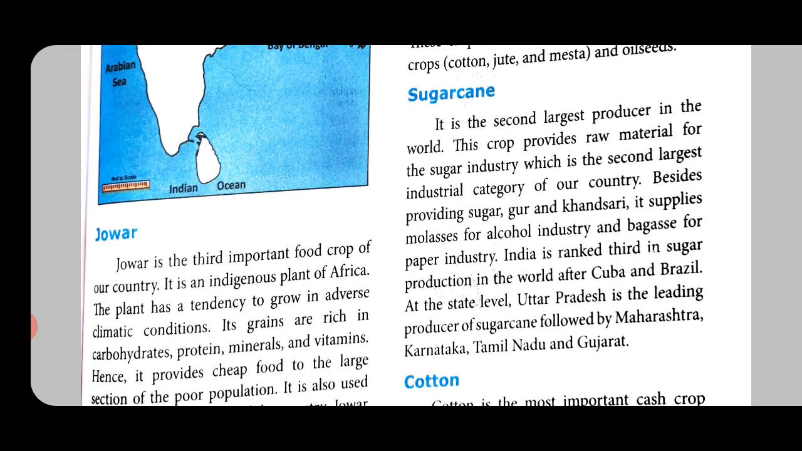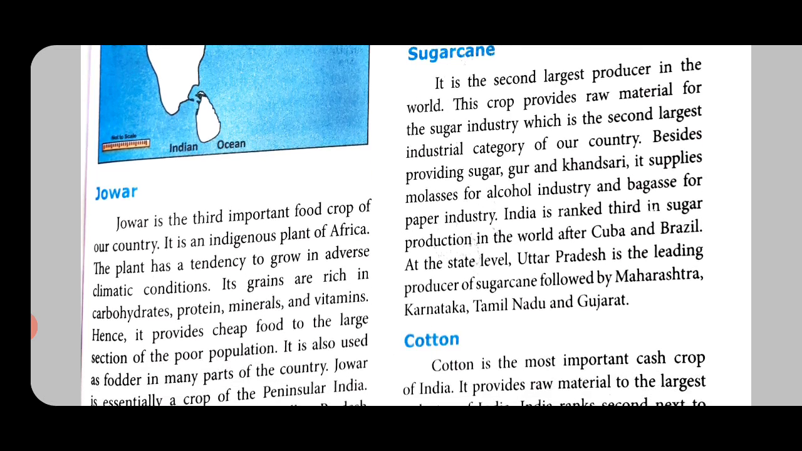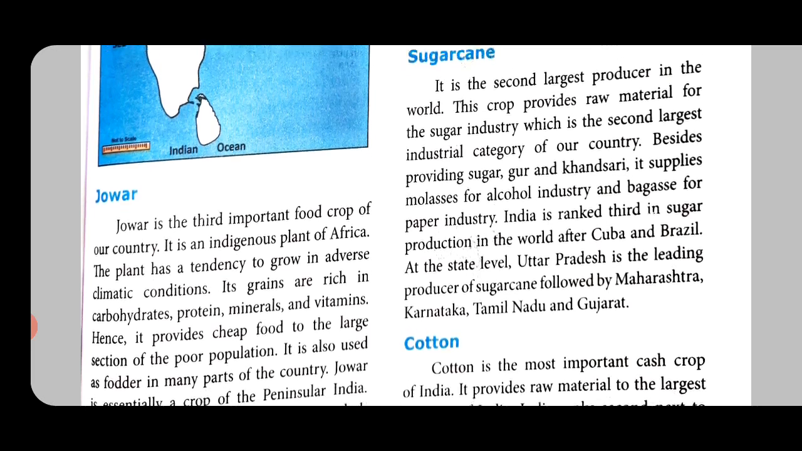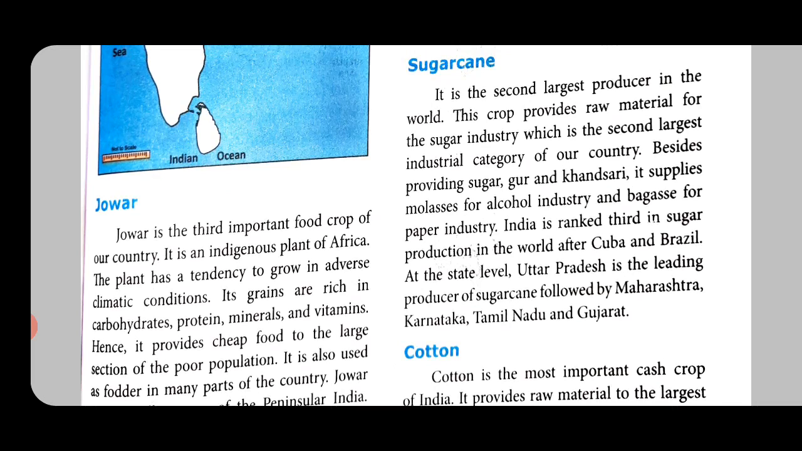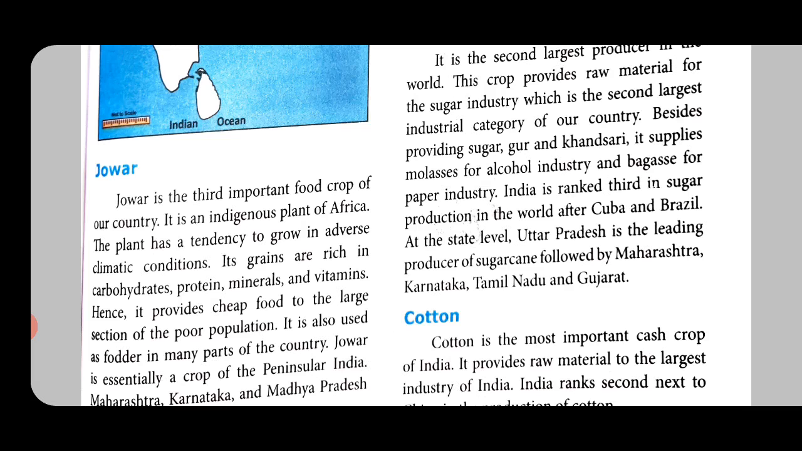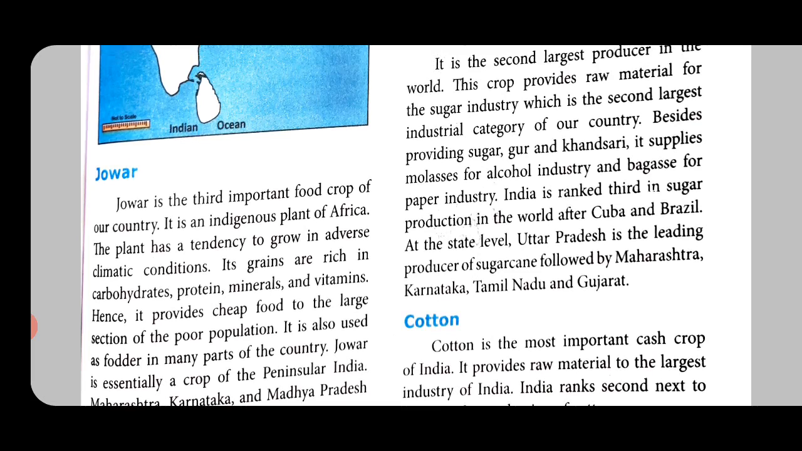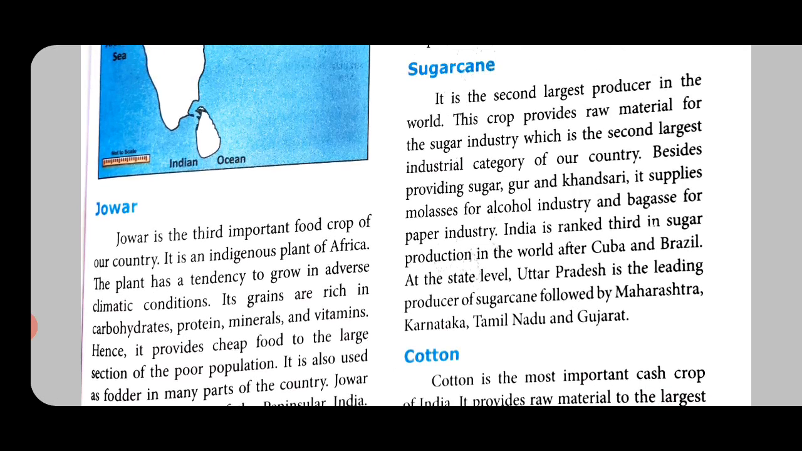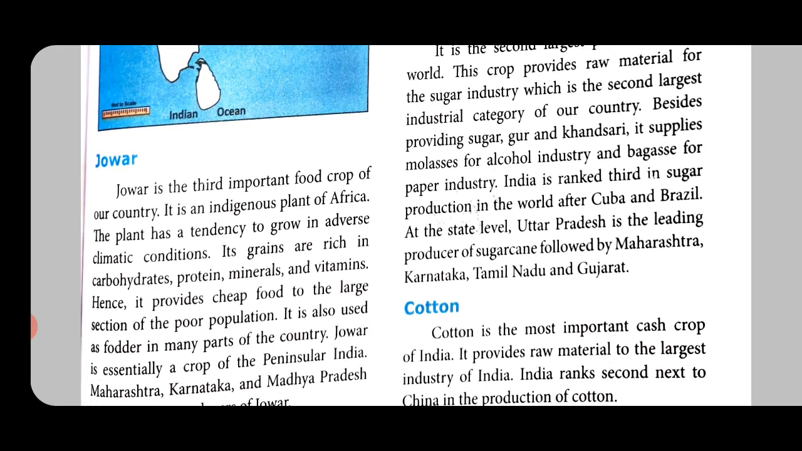Sugarcane. It is the second largest producer in the world. This crop provides raw material for the sugar industry, which is the second largest industrial category of our country. So, we are the second largest producer of sugarcane. What it gives is raw material for the sugar industry. Besides providing sugar, gur and khandasari, it supplies molasses for the alcohol industry. This you will be learning in your higher classes, wherein you keep sugarcane, you ferment it, it becomes molasses, and this is used for preparation of alcohol, and bagasse for the paper industry.